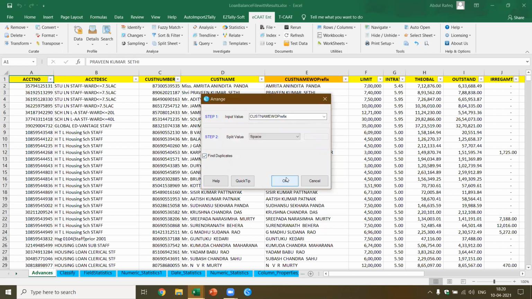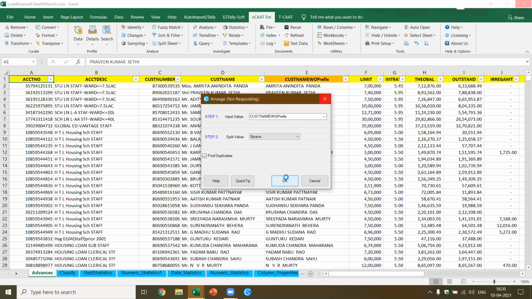Let's look at the result and you'll see the interesting part. How many names are actually duplicates? Whether you've given Amrita Anandita Pandey, or Pandey Anandita Amrita, whatever it is, it will all be rearranged, and based on that it will identify the duplicates. Let's say you got Surinder Behra, and in another place they entered it as B Surendranath. Or in another place they have NVR Murthy, entered as Murthy NVR. You'll be able to get this information on the way they have changed the names.